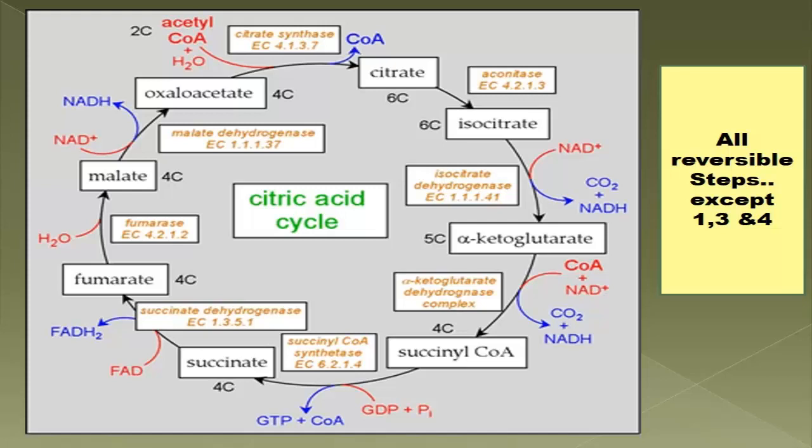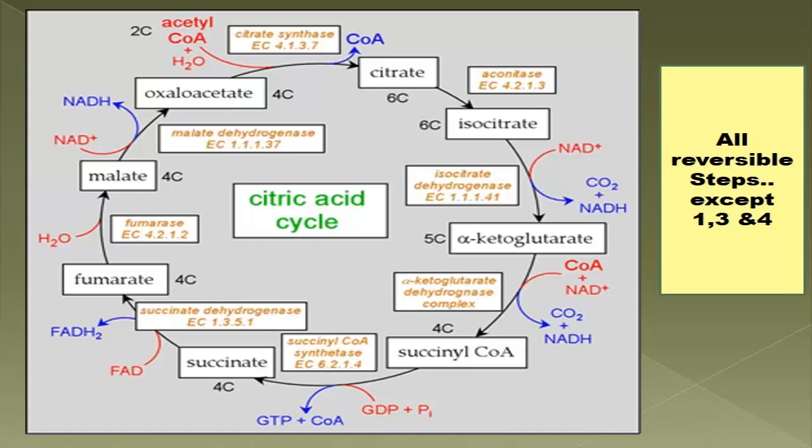That is acetyl-CoA, and the acetyl-CoA combines with oxaloacetate to form citrate. And what is the enzyme here? It is the citrate synthase enzyme. So here the acetyl-CoA, which is a 2 carbon moiety, and oxaloacetate, which is a 4 carbon moiety, condense to form a 6 carbon molecule, that is citrate.